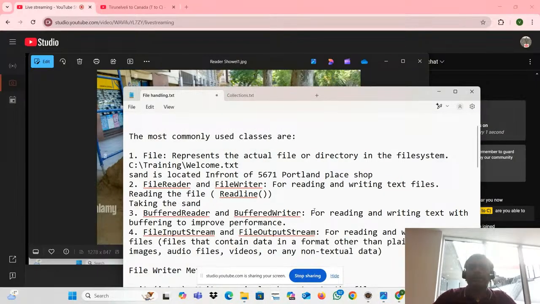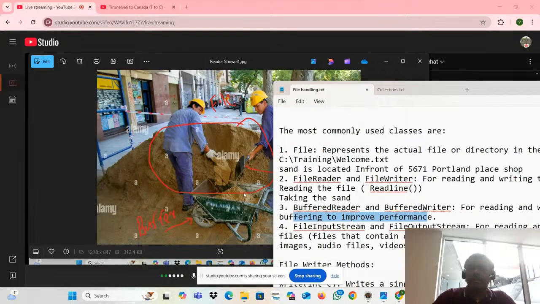That is what we are doing here. Reading with buffering is to improve performance. Why are we doing buffering actually? We cannot do that bulk stuff at a time into that construction site. Just as we use the trolley in real time at the layman level, similarly in our program we are using the buffer. So buffer is like a trolley.